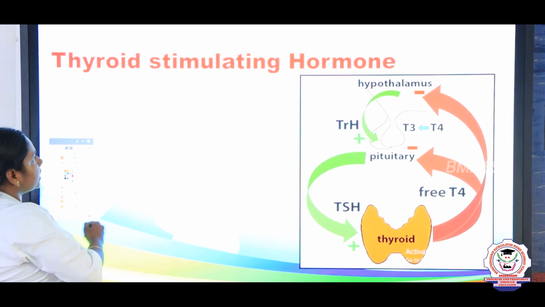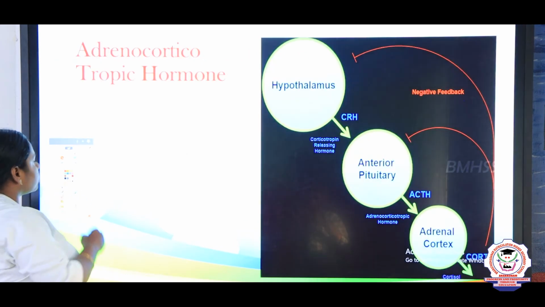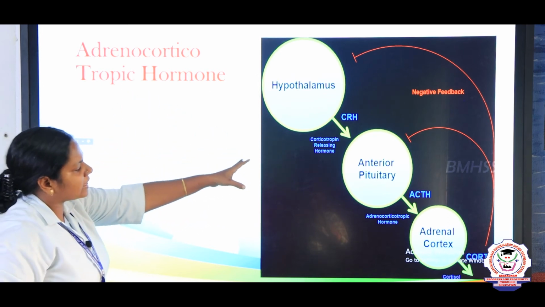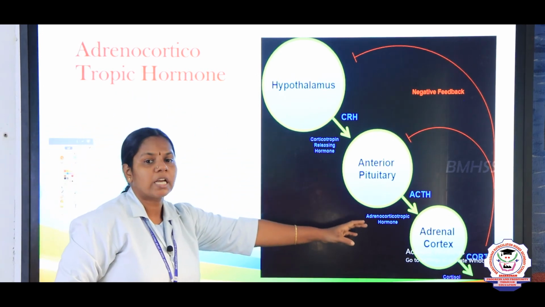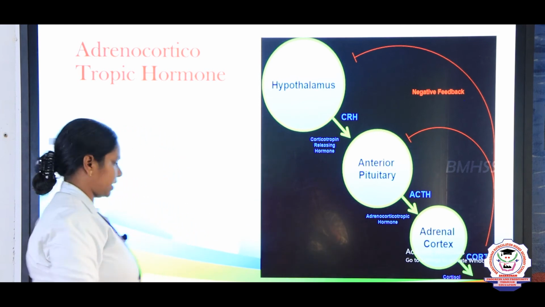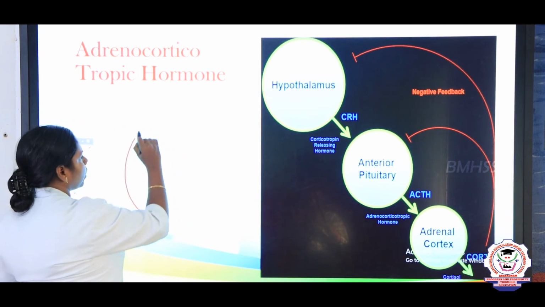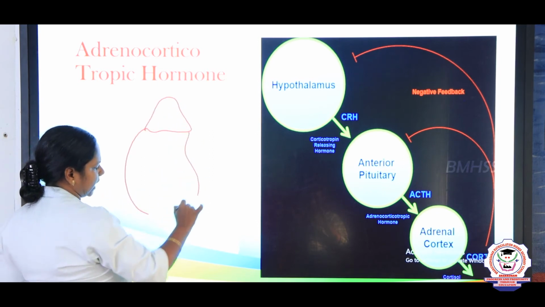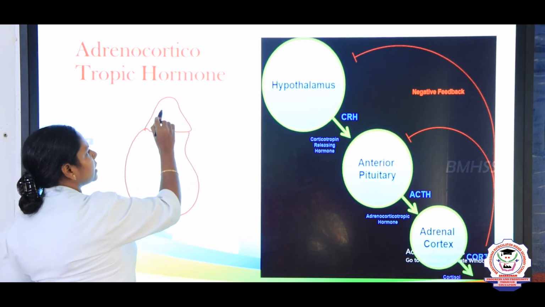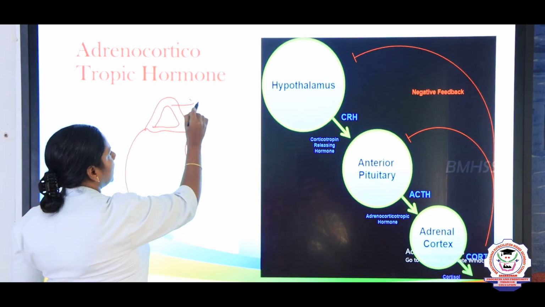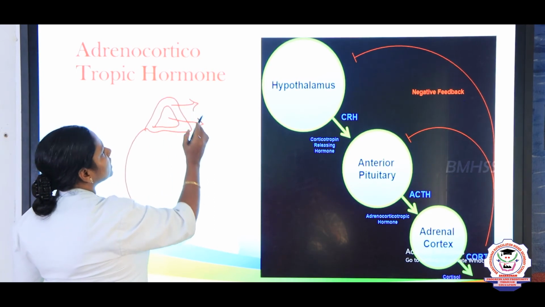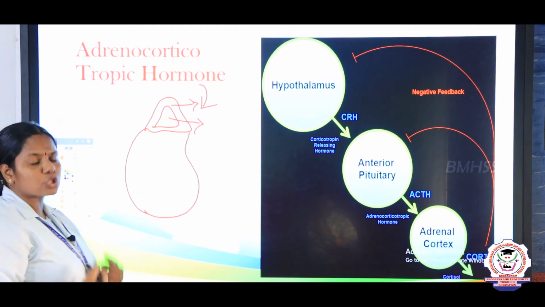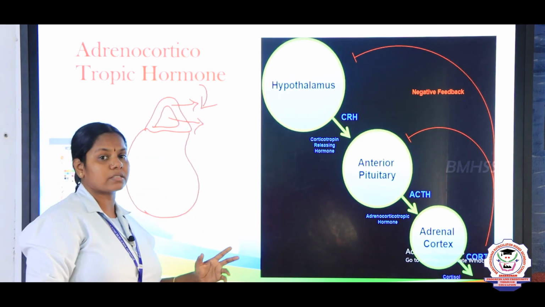Next, we are going to discuss the adrenocorticotropic hormone, and it is also secreted by the anterior pituitary, which in turn influences the adrenal cortex. Above the kidney, what is located, children? Adrenal gland is located above the kidney, and this adrenal gland is divisible into adrenal cortex and adrenal medulla. So, this ACTH stimulates the adrenal cortex to produce the adrenal cortex hormones.